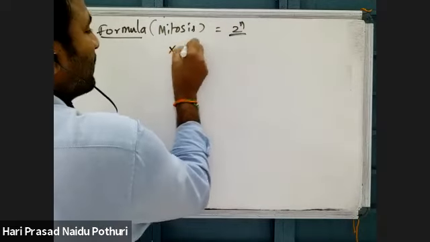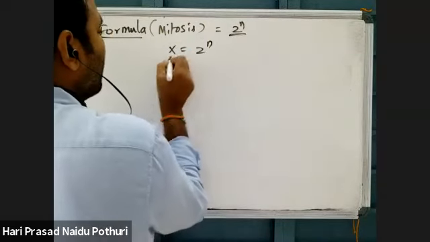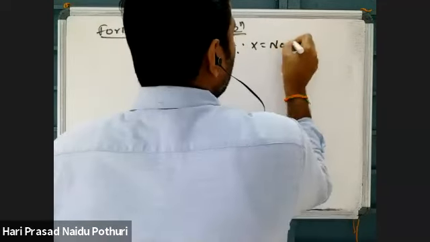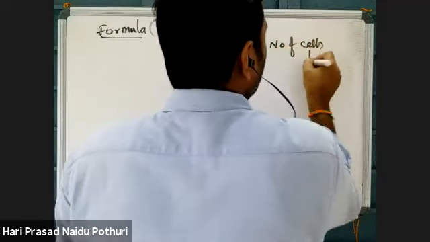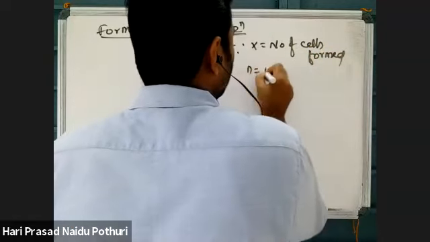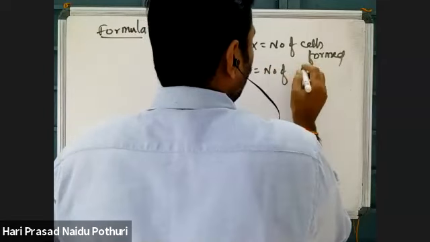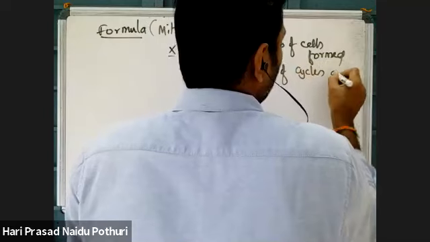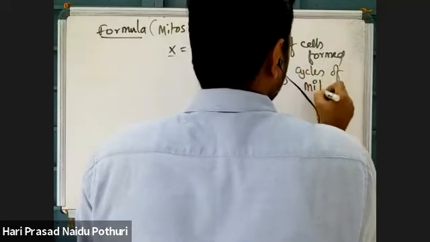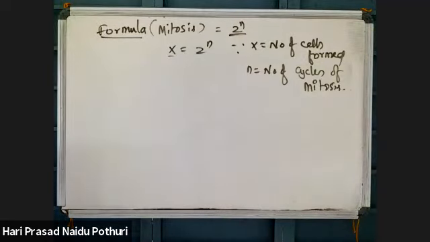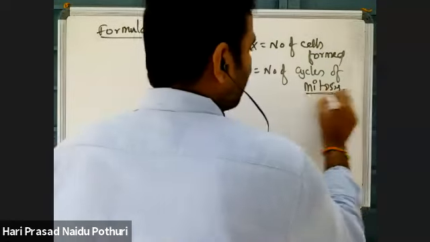Here we can write x is equal to 2 power n. X is equal to the number of cells formed from mitosis, and n is equal to the number of mitotic cycles, the number of cycles of mitosis. How many mitotic generations have taken place.